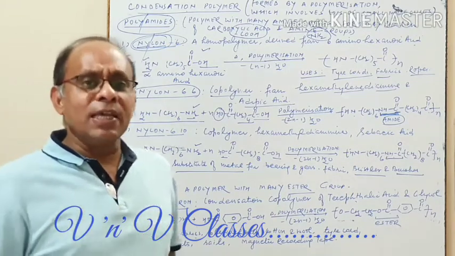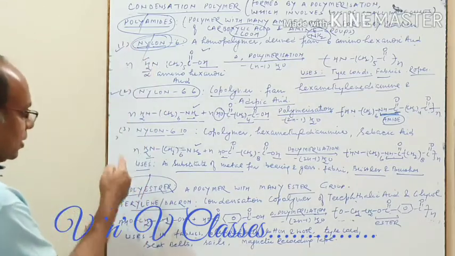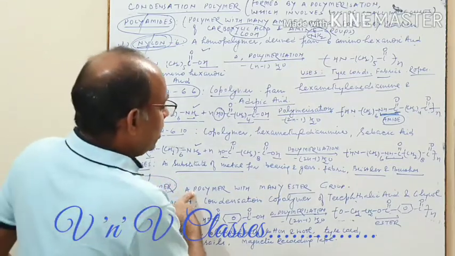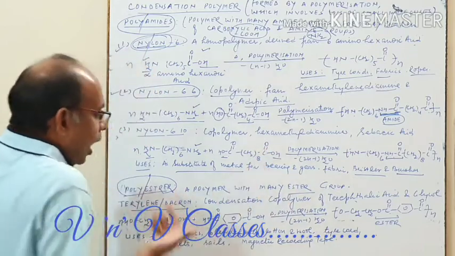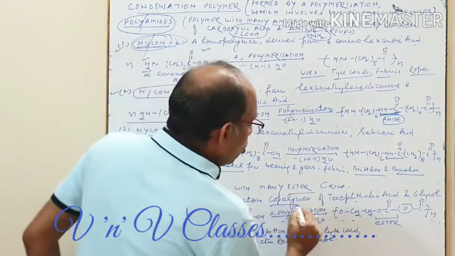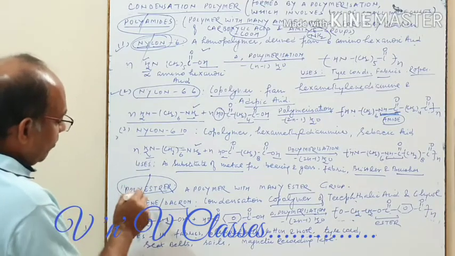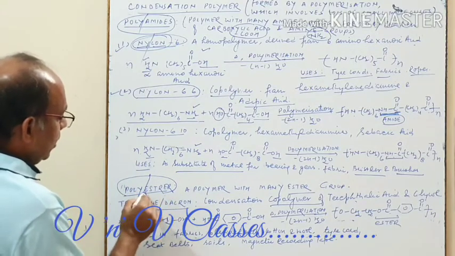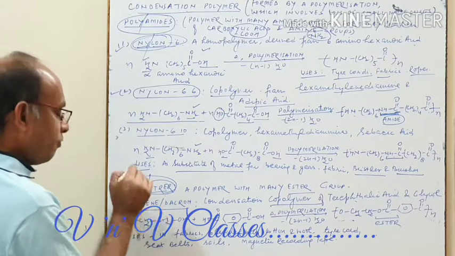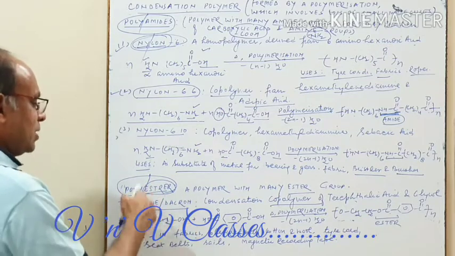So I think it is very clear, as the name tells, that this will be a condensation polymer having many ester groups. And how is it formed? It is a copolymer of, basically I am going to talk about terylene, but first I am just telling you about polyester, many ester groups which are formed by the combination of acid and alcohol.